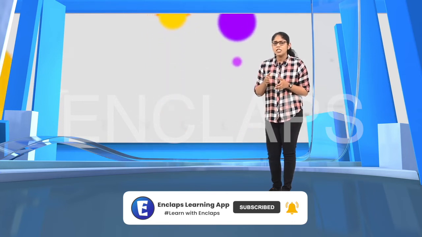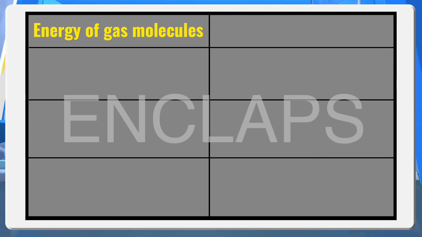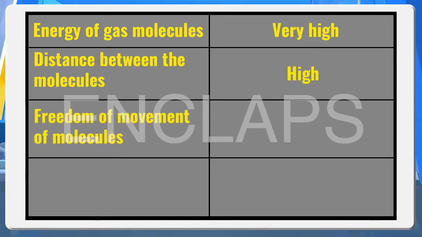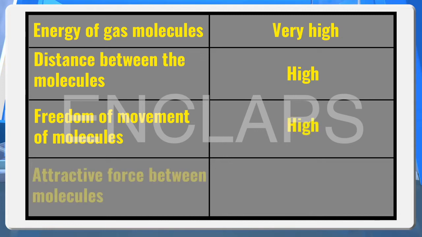So, then let's make a table. The energy of gaseous molecules, very high. The distance between the gaseous molecules, high. The freedom of movement of gaseous molecules, high. Attraction between the gaseous molecules, low.